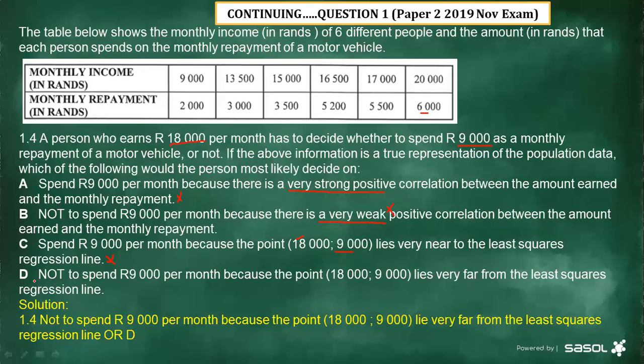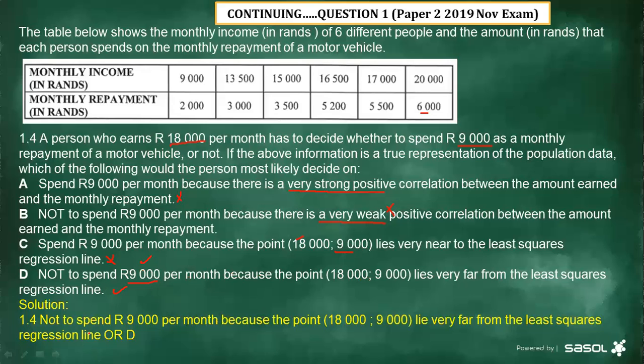The last point, which says not to spend 9,000 per month because the point of 18,000 is to 9,000 lies very far from the least square regression, which is correct. Because if you can plot this one, you'll notice that this point is going to be away from that line. And once it's away from that line, then the person must not be able to spend this 9,000 per month. Hence, our solution in this case is D.